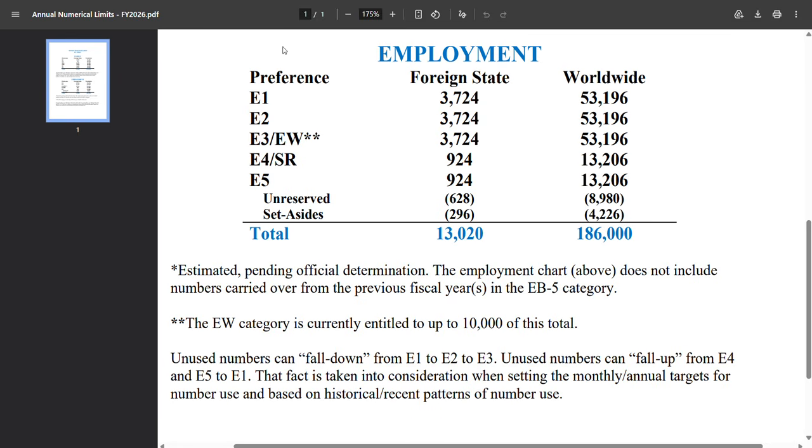This is an ideal state reference, when the worldwide visa limit is 140,000 total for the employment based category.